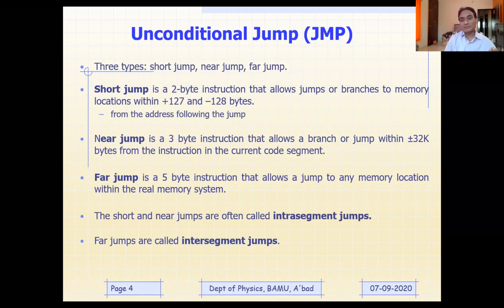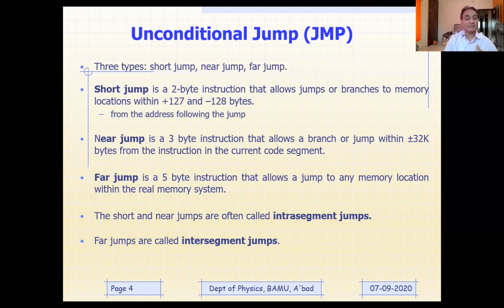Since it is 64 kilobytes, we need 16 bits. 2 to the power 16 gives you 64k. But in reality, it is 1 megabyte of memory, because we have 20 bits in the address bus. So 2 to the power 20 means 1 megabyte.